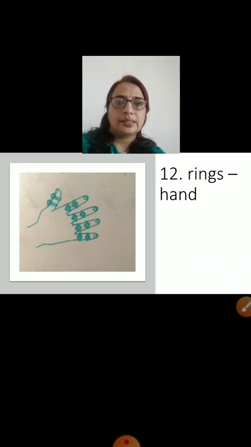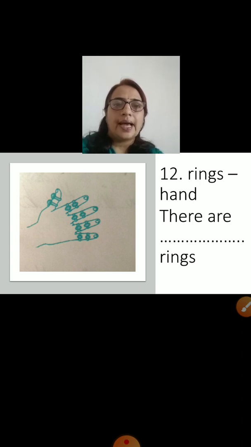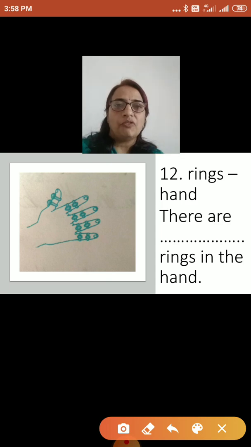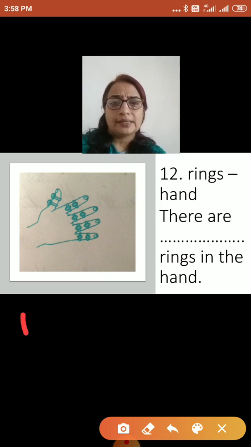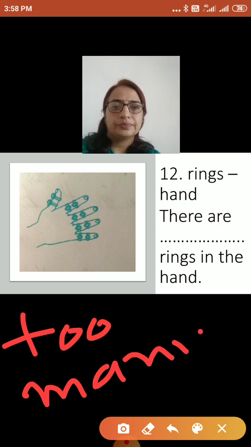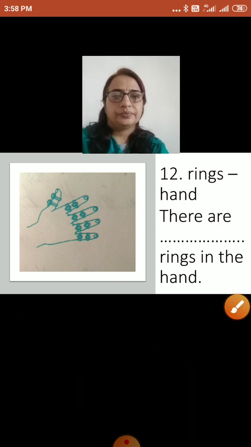And the sentence is there are dash rings in the hand. So how will I explain this picture? Great, you have already told the answer. That is, there are too many rings in the hand.